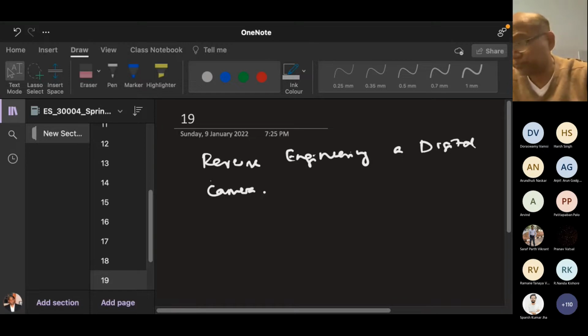Okay, let's go. You guys have all seen digital cameras. I think most of you must be having one. I'll just bring one image from the internet of a typical digital camera. So let's reverse engineer it and see what exactly it is; it's one of the very interesting systems.